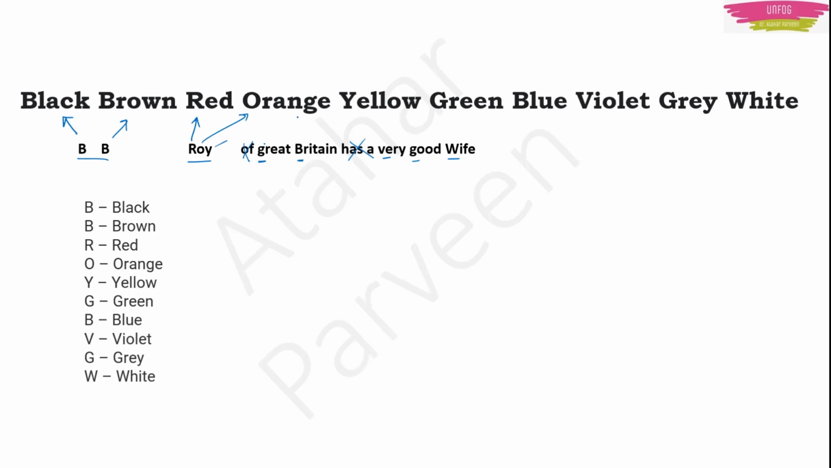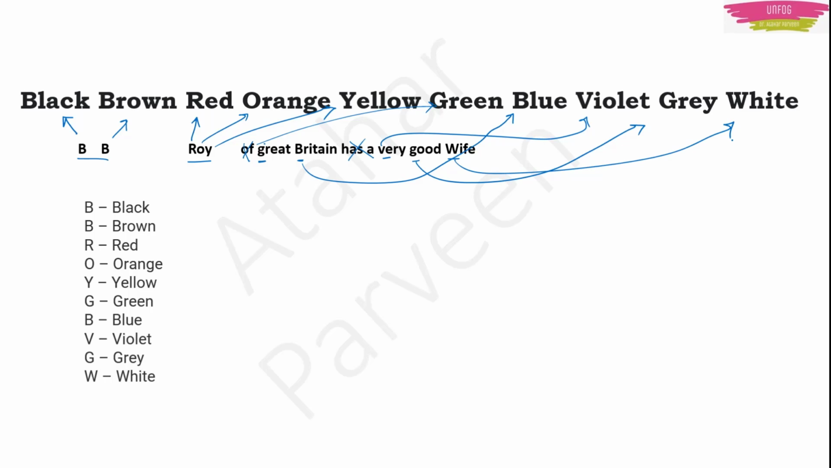O is orange. Y is yellow. Then G, Great, green. Then Britain, B, blue. Then V, violet, good, grey, W, white. Okay. B.B. Roy of Great Britain has a very good wife. This you have to remember. If you remember, then you will have no problem. You will have the values.